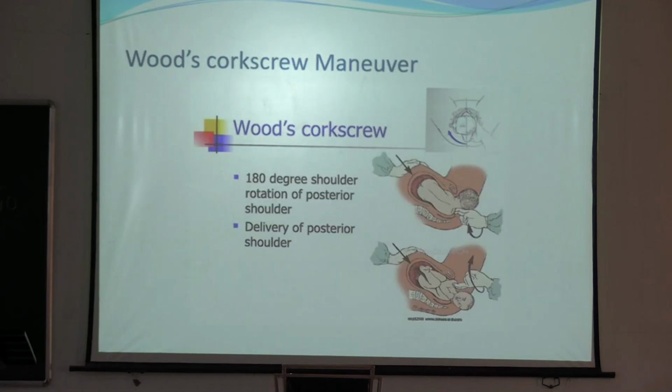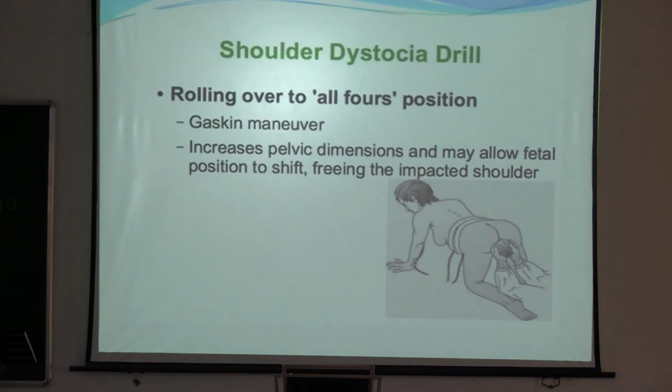This is the McRoberts maneuver. In the Wood's corkscrew maneuver, we will rotate the posterior shoulder anteriorly, and when you rotate the posterior shoulder anteriorly, it will come below the pubic symphysis, and now you can deliver the posterior shoulder. The same is repeated for the anterior shoulder, and the baby is delivered. This is Wood's corkscrew. You will rotate the shoulder. And the Gaskin maneuver, that is all four positions, can also help in disimpacting the shoulder.